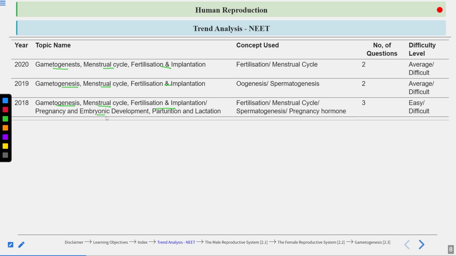Okay, and the rest of the topics, pregnancy, embryonic development, parturition, and lactation, these are also important. These are the concepts: fertilization, menstrual cycle, oogenesis, spermatogenesis, pregnancy, hormone. The questions are coming from here. Clear? Questions are usually of average type. Sometimes difficult questions can also come. In 2018, an easy question also came.